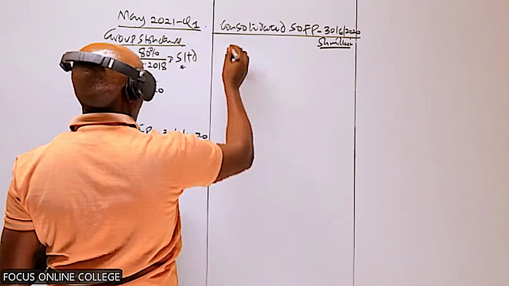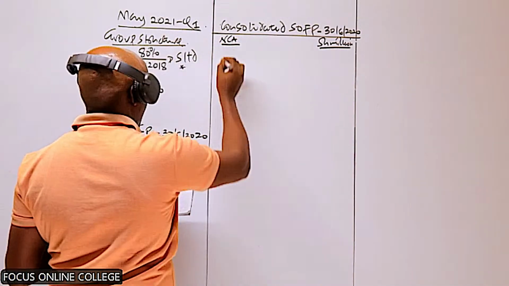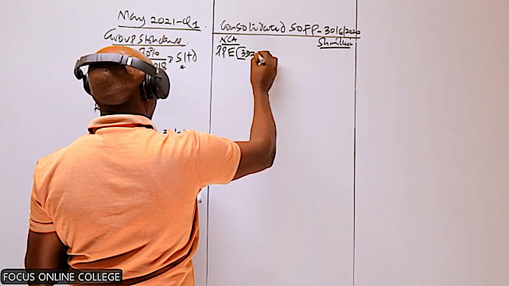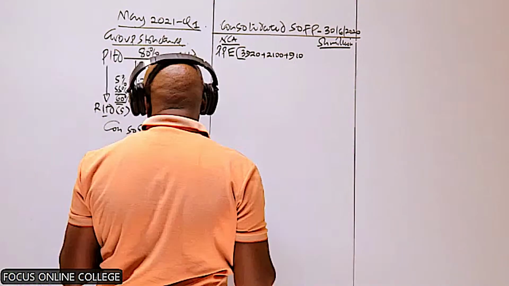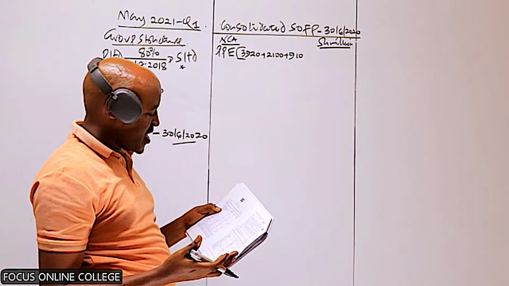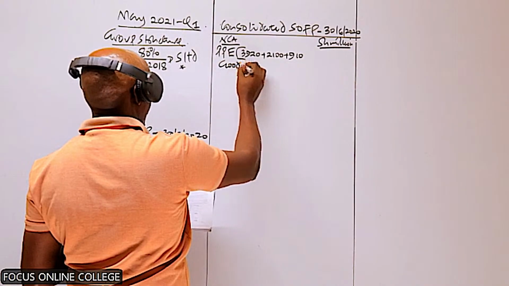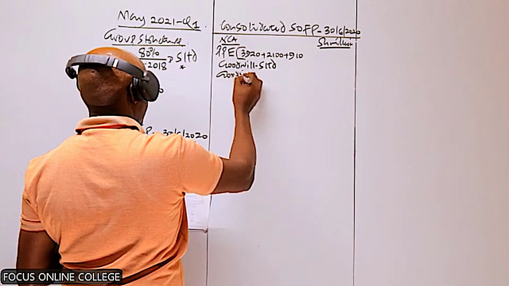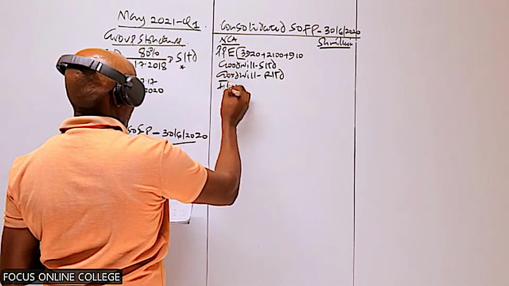So let's go to the information we have below paragraph 1. Basically, we have the non-current assets. We will start with the PPE. So for PPE, we combine for all the companies, 3920 plus 21 plus 910. We will see whether we have any adjustments. In addition to what you have below that, investment in S, investment in R, do we include that here? No. Instead, what we will do is compute the goodwill on acquisition of S and also the goodwill on acquisition of R, and basically recognize that here as an asset.